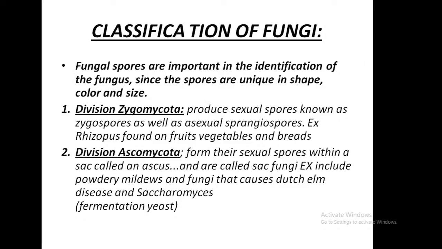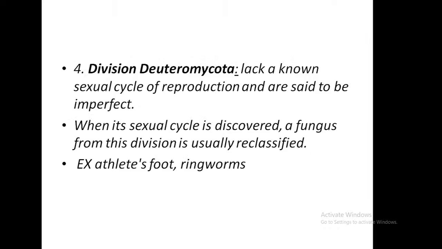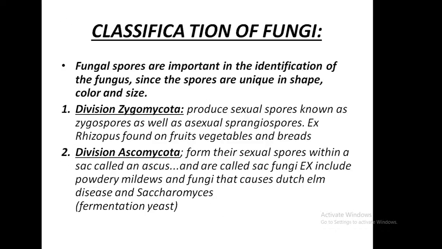Okay, so these are the four classes of the fungi: division Zygomycota, division Ascomycota, division Basidiomycota, and division Deuteromycota. In first, Zygomycota, they have sexual and asexual reproduction. The spore is known as the zygospore, and in asexual, the spore is known as the sporangiospore. An example of division Zygomycota is Rhizopus.